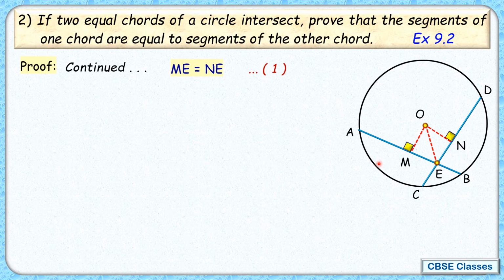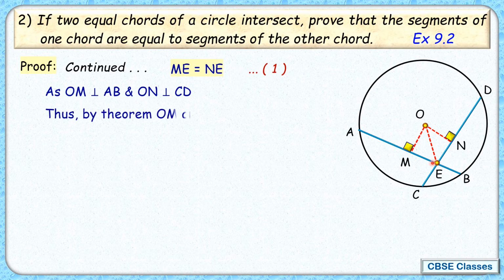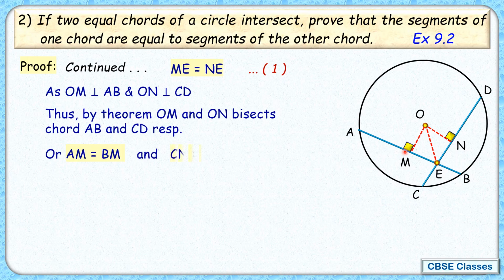Now that we have got that ME and NE are equal, now let's consider the fact that OM is perpendicular to AB, ON is perpendicular to CD. And we know that from center, when we draw a perpendicular, it bisects the chord. So here we can say that by theorem, AM is equals to MB and DN is equals to NC. So these parts are equal.